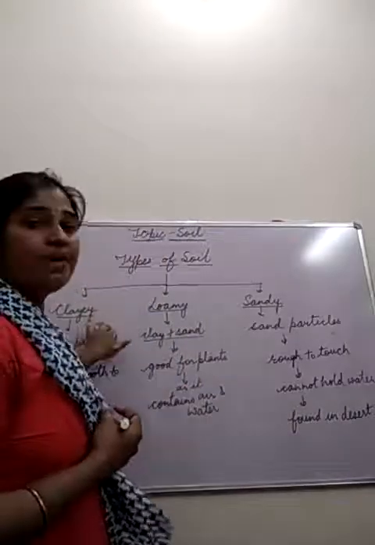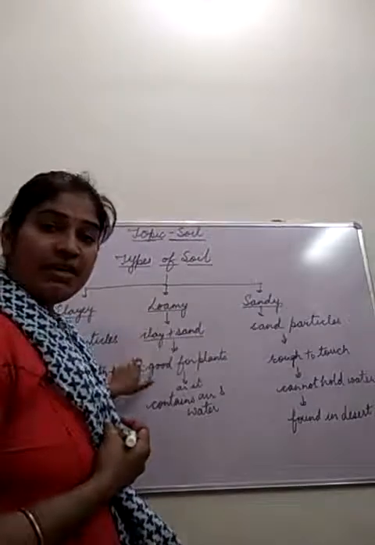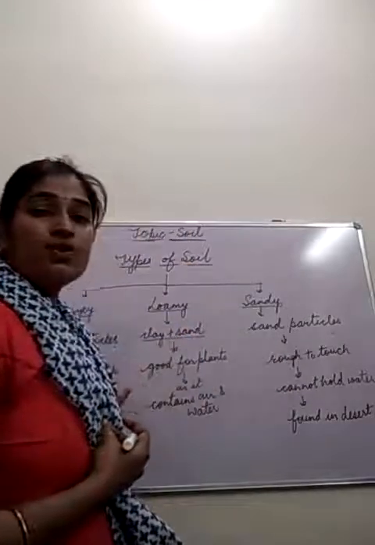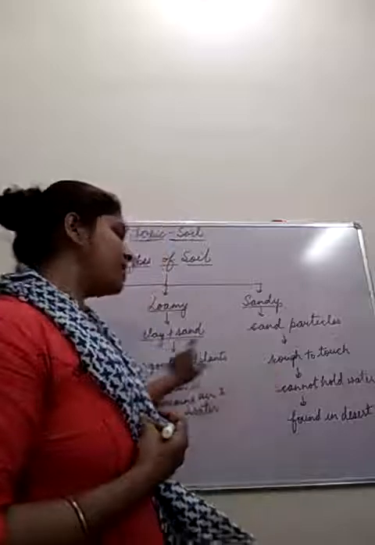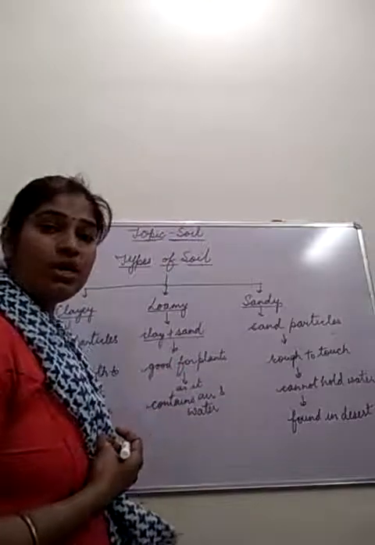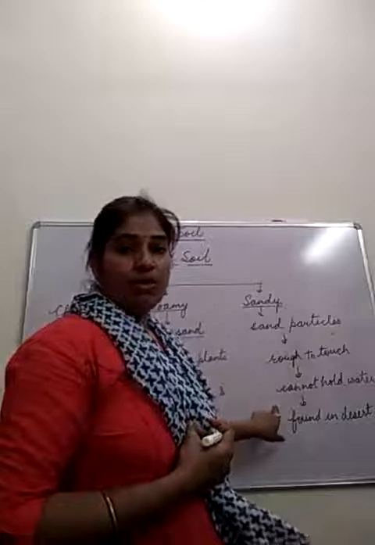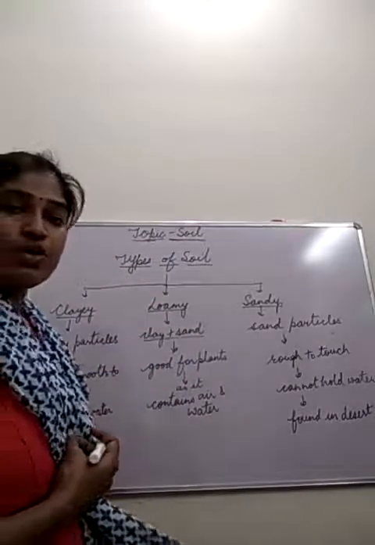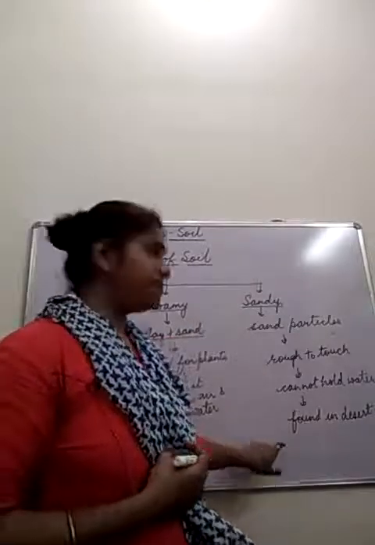So what do you mean by clay soil and sandy soil? Clay soil contains clay particles. Sandy soil contains sand particles. Clay soil is soft and smooth to touch. Sandy soil is rough to touch. Clay soil can hold a lot of water. Sandy soil cannot hold water. Clay soil can be used to make toys and pots, and sandy soil is found in desert.